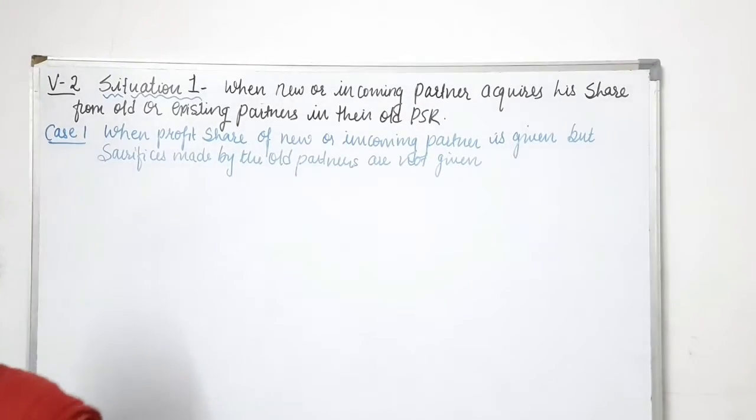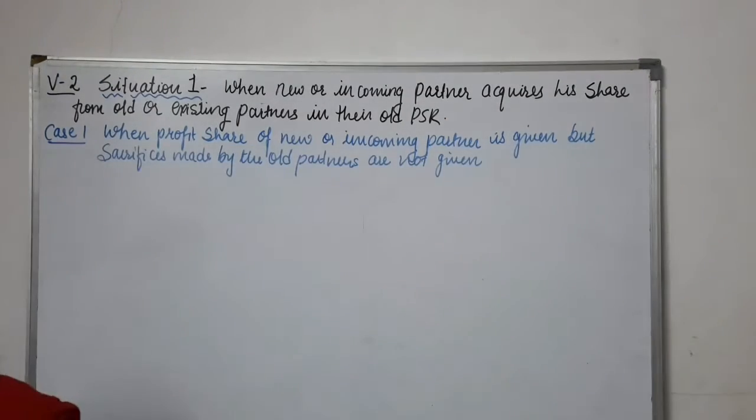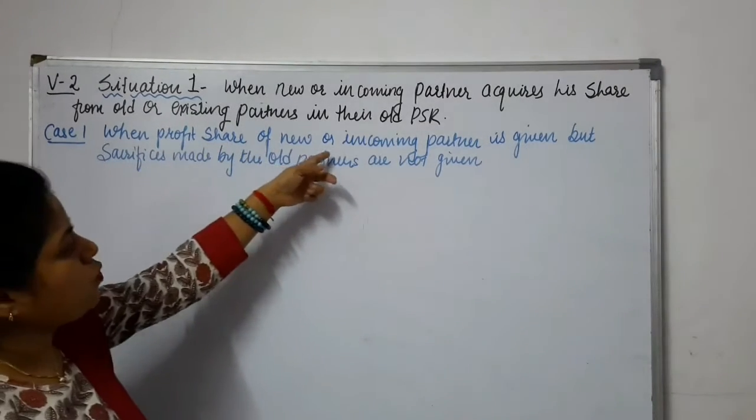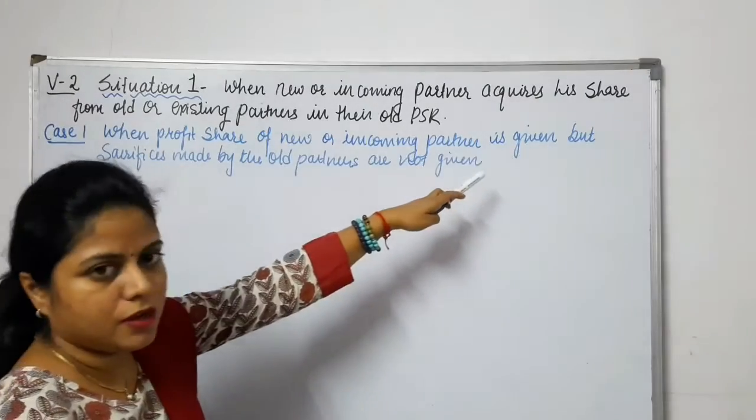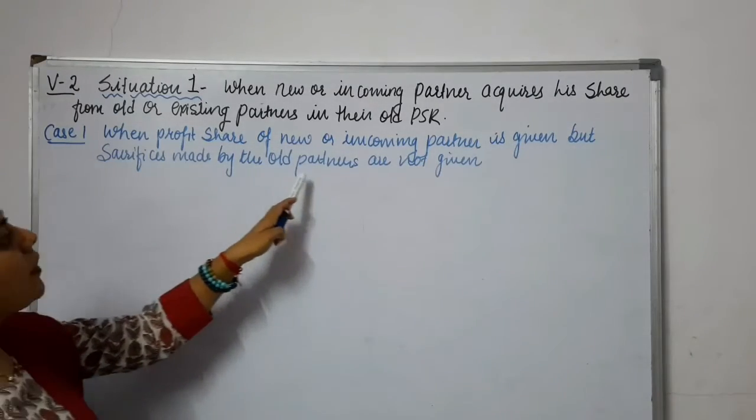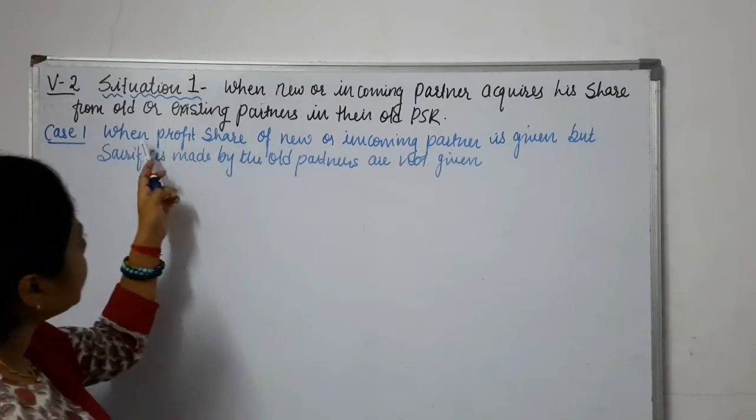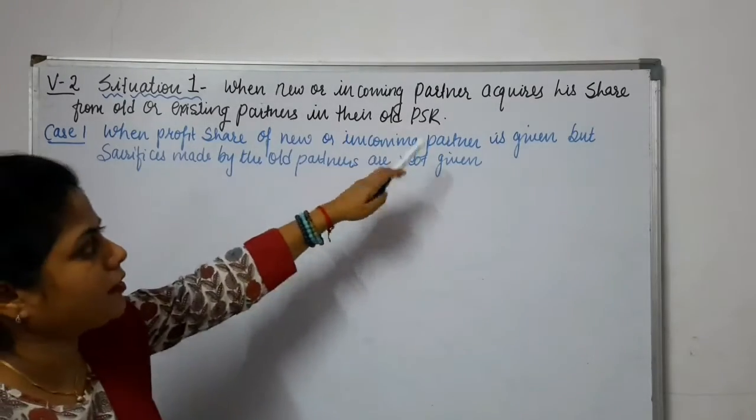In the textbook there are some cases given, and this is what we are going to see. The first case is when the profit share of the new or incoming partner is given, but the sacrifice made by the old partners is not given.